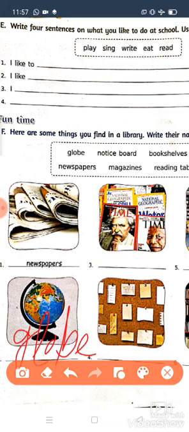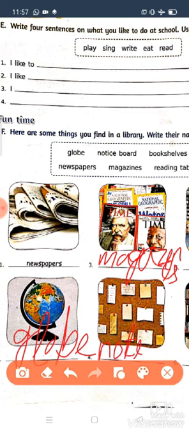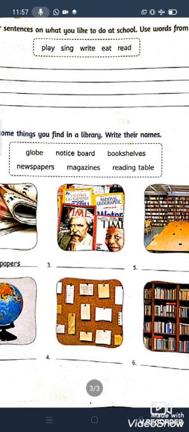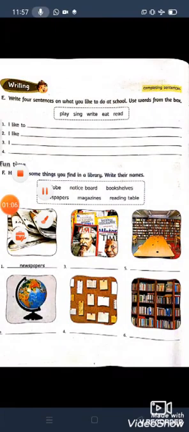Okay, so third one now. Third one will be what? Magazines. M-A-G-A-Z-I-N-E-S, magazines. Okay. Now fourth one. Fourth one will be notice board. N-O-T-I-C-E, notice. B-O-A-R-D, board. Notice board.